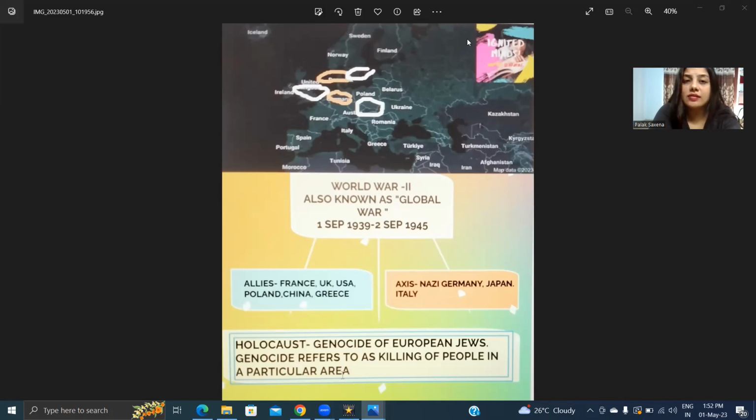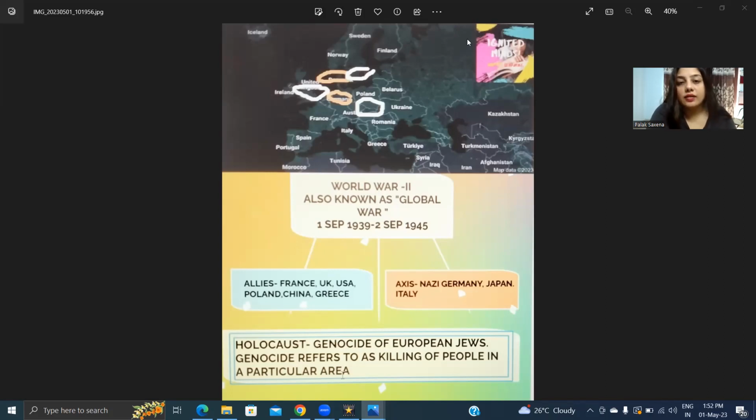A few of the instances that she wrote were about the sufferings, about the Holocaust, about the genocides which were taking place at that moment. So we need to understand a little bit about World War II so that we can understand what Anne must have observed and seen and what mental state she could have been in at that point of time.